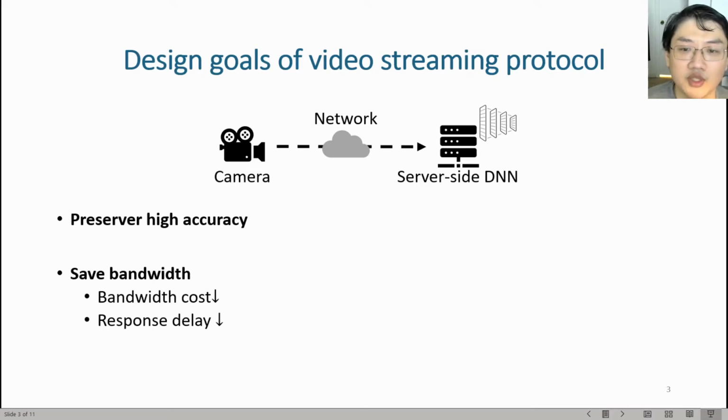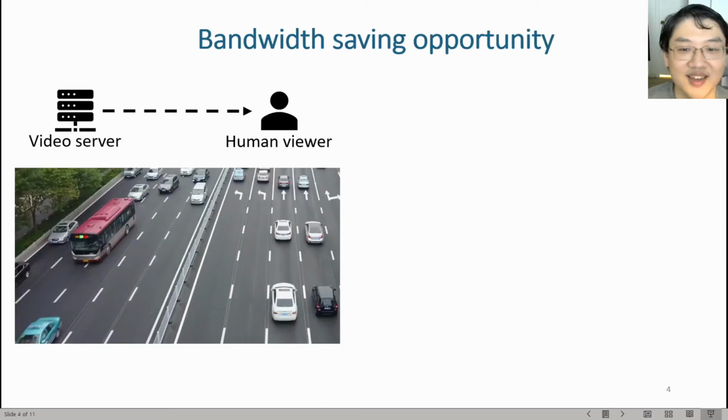But where is the research opportunity for us to meet these two design goals? Luckily, video streaming for analytics as a new type of streaming opens new research opportunity in terms of bandwidth saving. Traditionally, the video is streamed from the video server to the human viewers who care about the global visual quality. As shown on the left side, since every pixel contributed to the overall visual quality, the video streaming codec has to stream all pixels with nearly the same quality, including those pixels that are not relevant to the inference results, like the street and the tree.